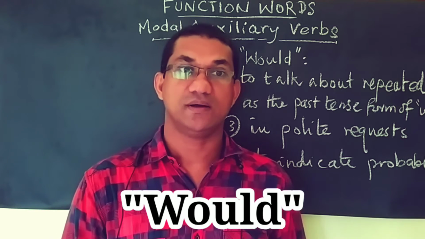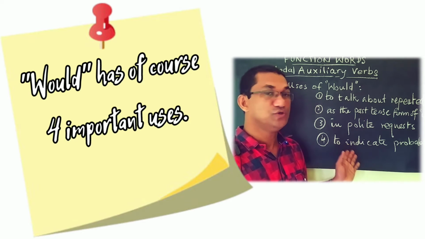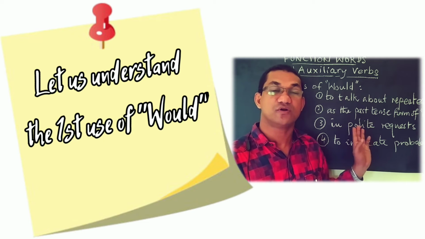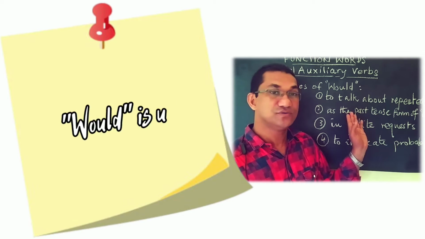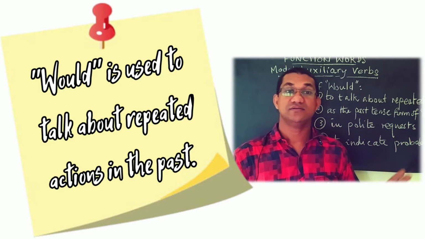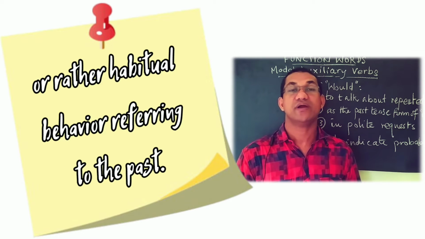Would, W-O-U-L-D, has four important uses, and let us understand the first use of would right now. Would is used to talk about repeated actions in the past, or rather habitual behavior in the past.